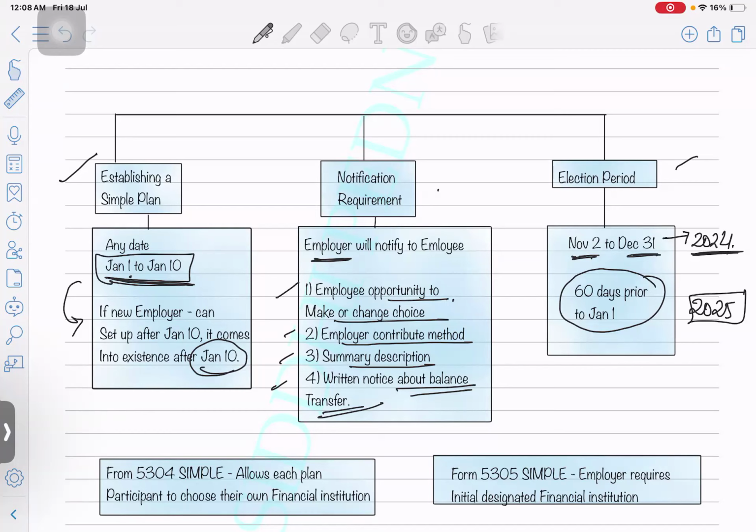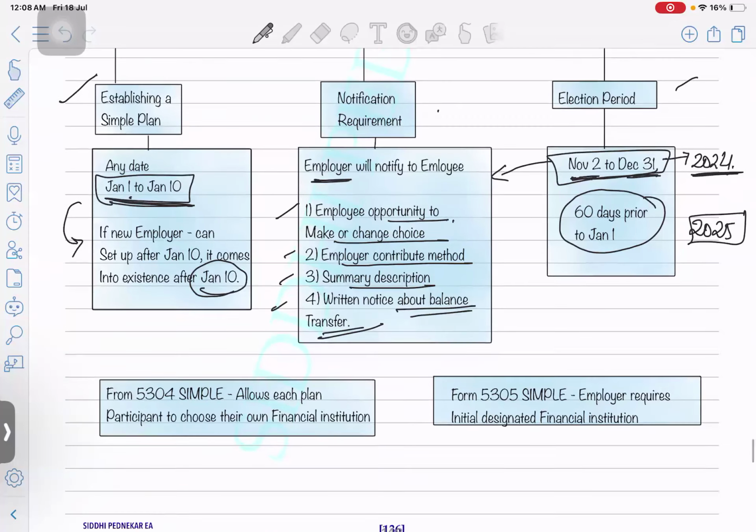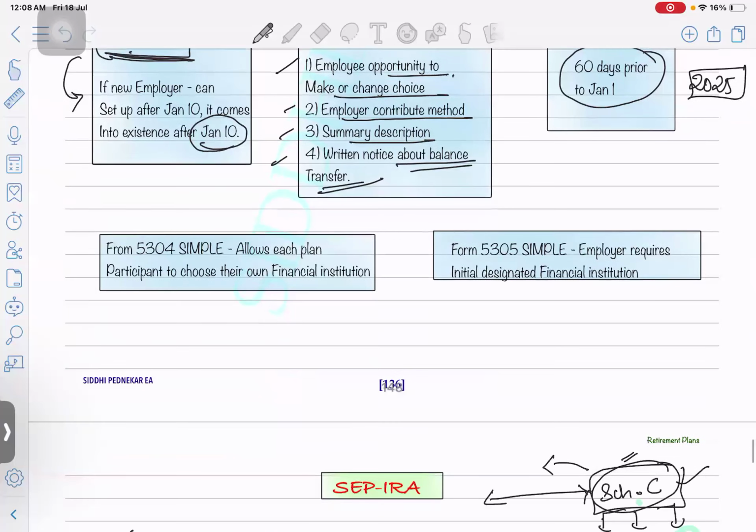If your employees are not enrolled till this date, or at least before this date, maximum till the end of the year, your employees should be enrolled in the retirement plan. If they are not enrolled, and let's say you're enrolling them somewhere in January, it comes under the next tax year. You'll get the deduction, but in the next tax year, not in the current year. Okay. What is the form which you're going to file?